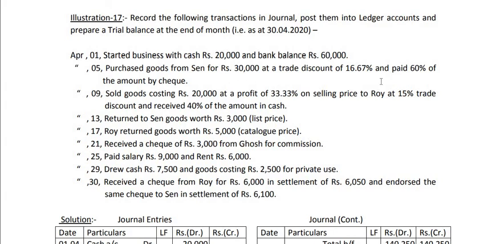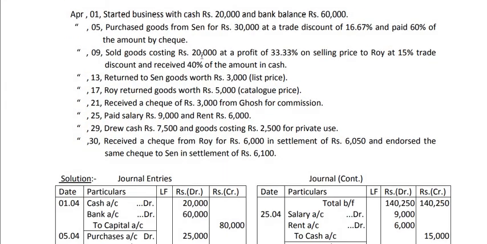So today up to journal. Now the transactions are: number 1, started business with cash rupees 20,000 and bank balance rupees 60,000. That means the businessman is starting business with cash 20,000 and bank balance 60,000. So here cash is coming, bank balance is coming. From where? From the proprietor.